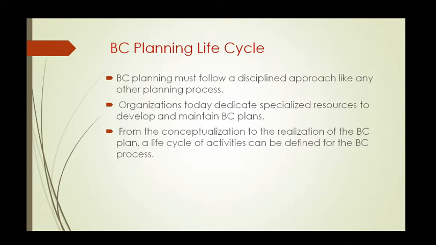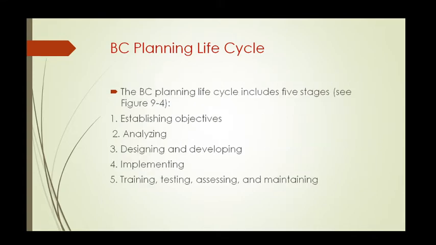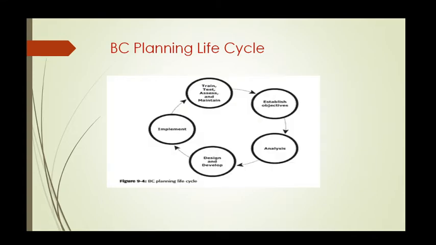So the business continuity planning life cycle includes 5 stages. You can see in the figure. First one is establishing objectives, analyzing, and then designing and developing, implementing, training, testing, assessing, and maintaining. So it's a life cycle, okay? That is the BC planning life cycle. There are several activities performed at each of these stages. These include the following key activities in each of the stages.